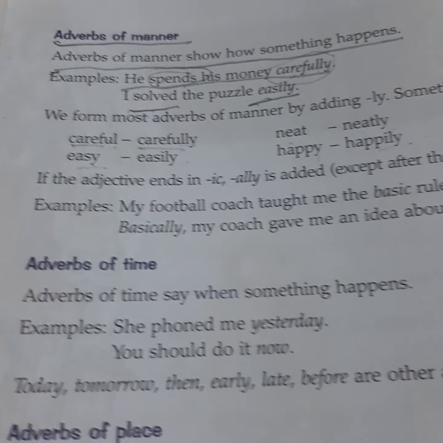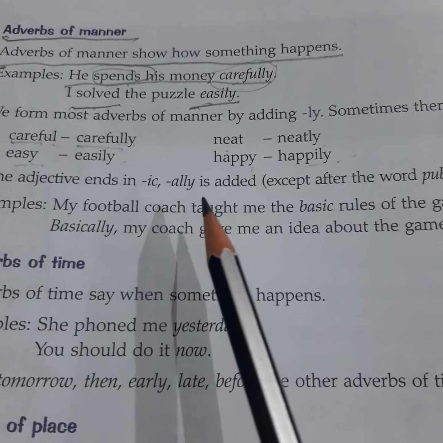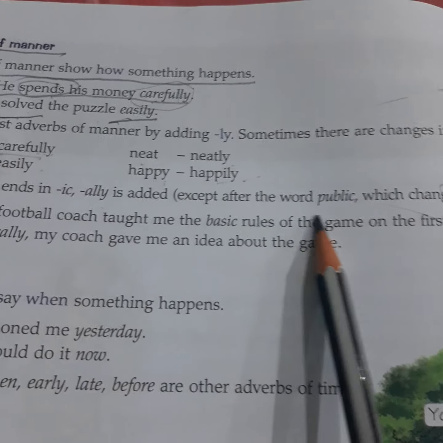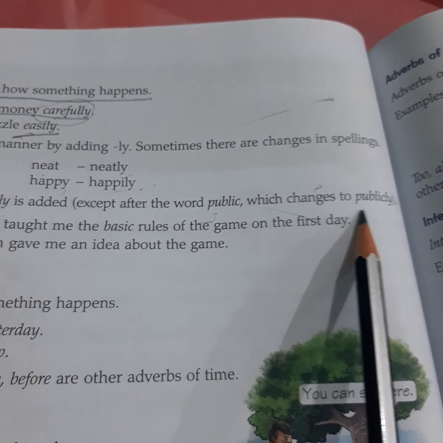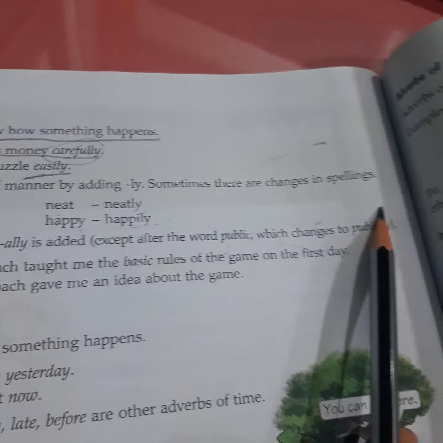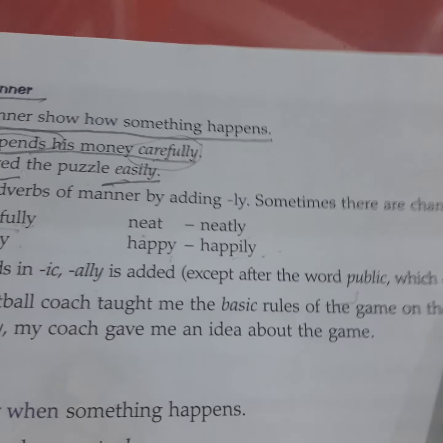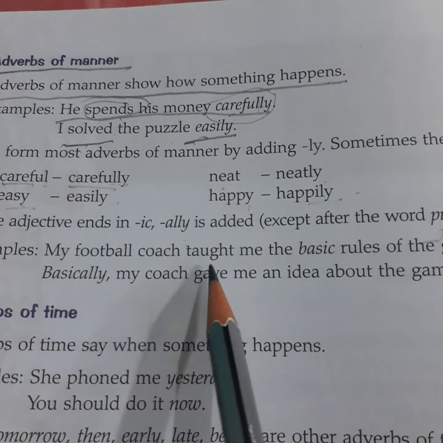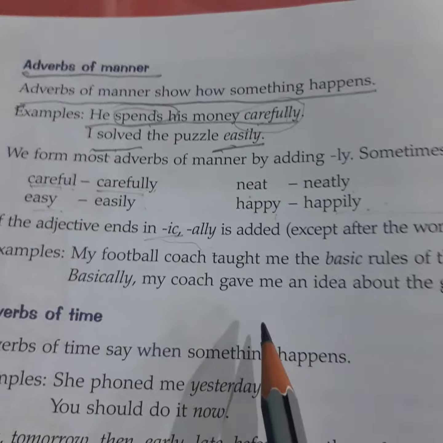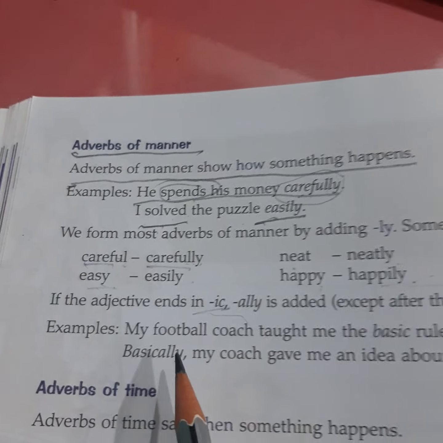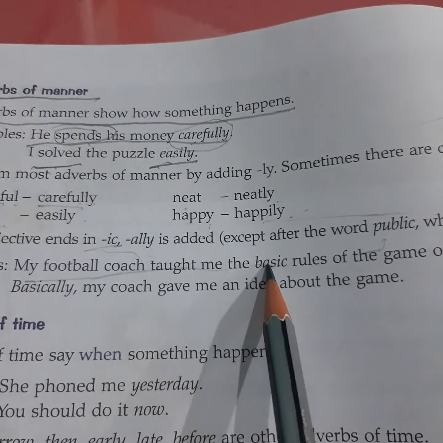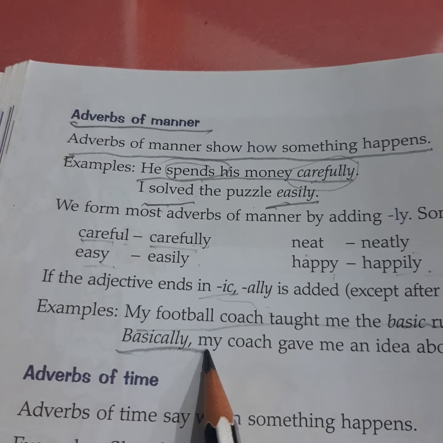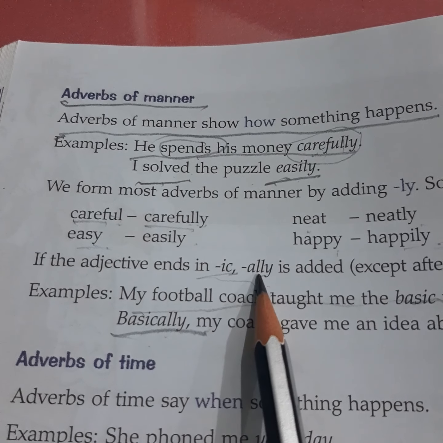If the adjective ends in ic, then a double ly is added. For example, public, publicly, not a double ly. As here it's an exception. Public is an exception. My football coach taught me basic rules of the game on the first day. So basic is being changed to basically, a double ly, what I told here.